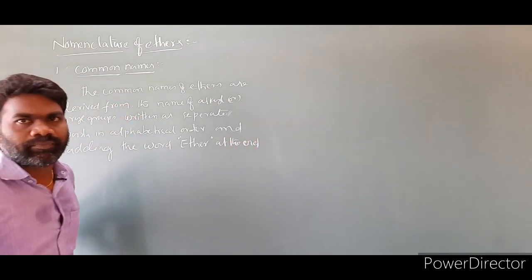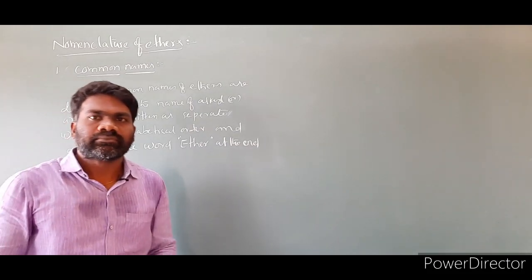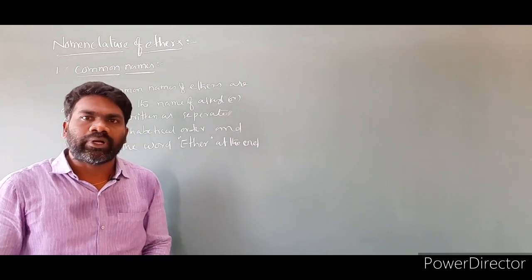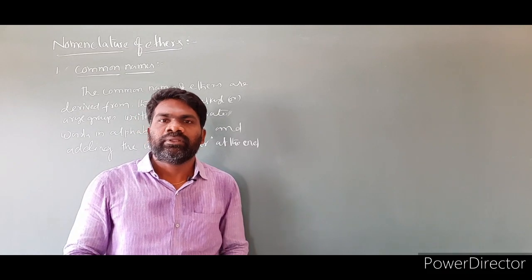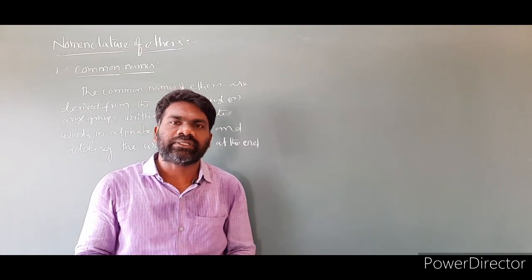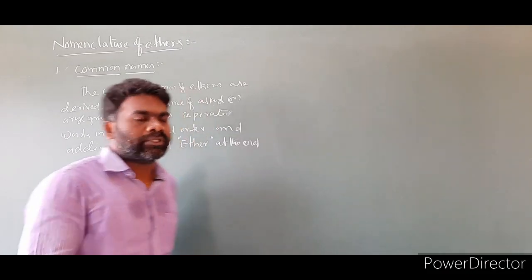So this is the one rule. And another one is, if both alkyl groups are the same, we have to add the prefix di before the alkyl group. So read the sentence.